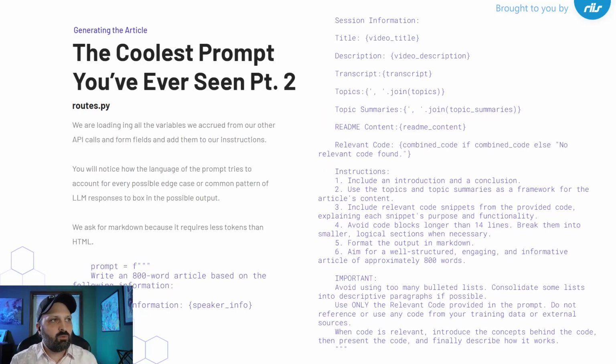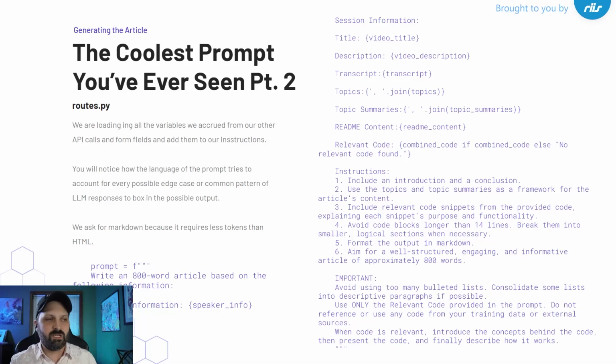And then we went into this a little bit before, but you can see all of the different variables that we pulled in from before are now becoming part of our prompt. We're now giving it additional instructions. Most of these are basically telling it to not behave like a normal LLM in its answer, like reducing the amount of bullets. It loves bullets. It never wants to get rid of bullets. Also, it would love to just give you giant blocks of code without context.